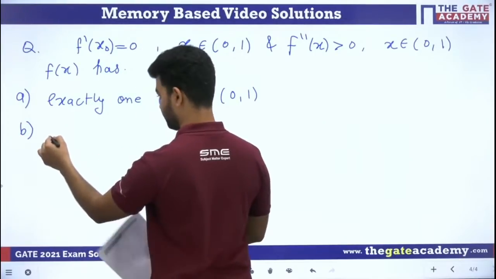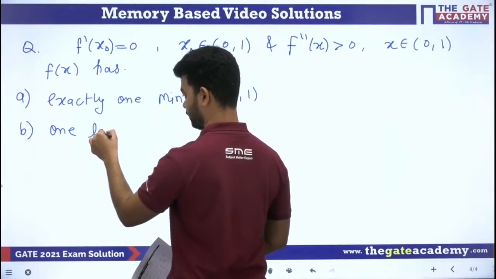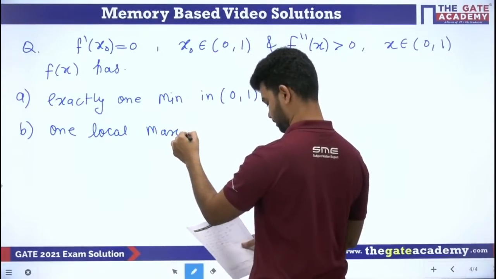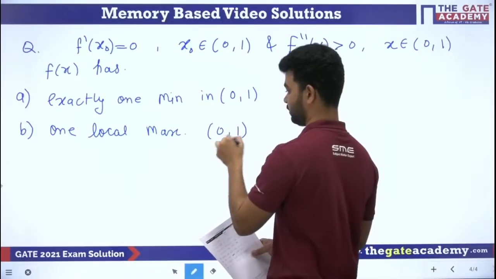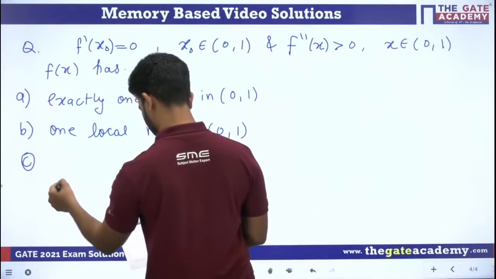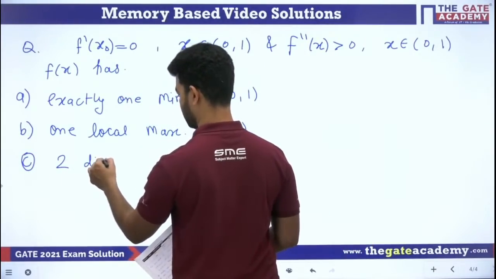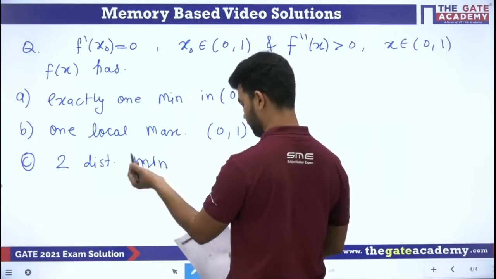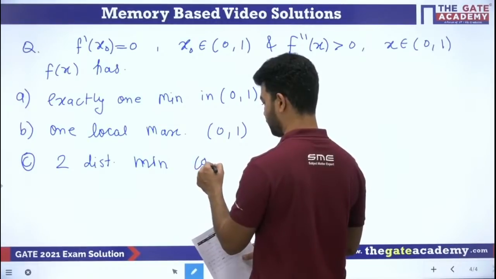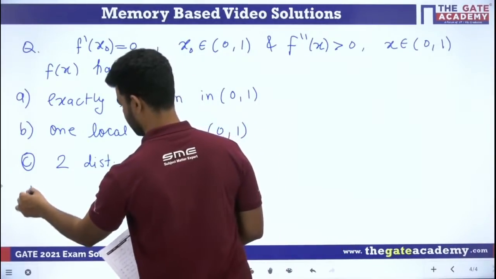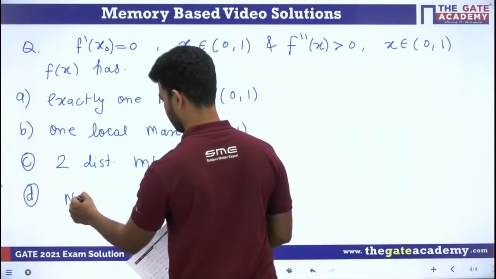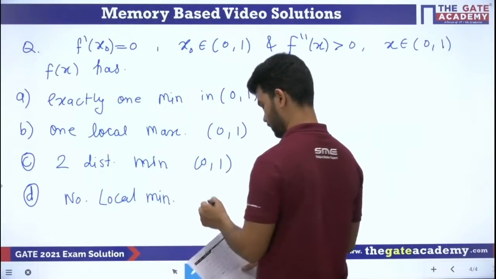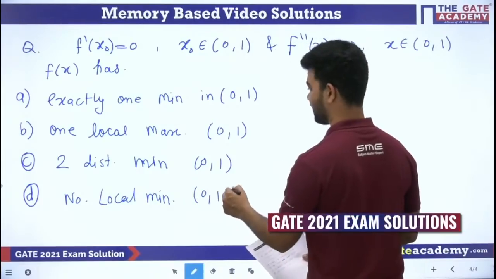Second option, one local maxima in 0 comma 1. Third option, two distinct local minima in 0 comma 1. And fourth option is no local minima in 0 comma 1. So these are the options given.